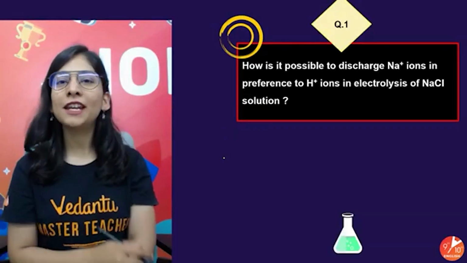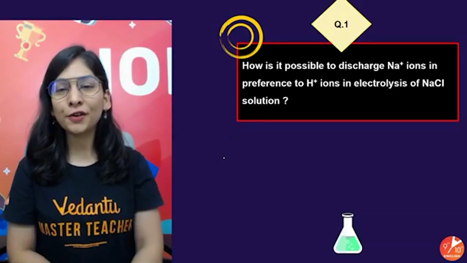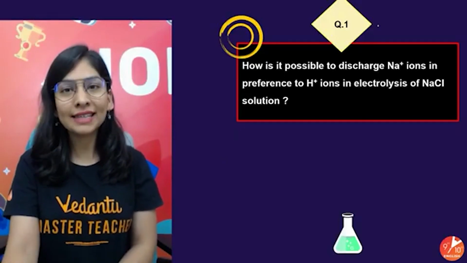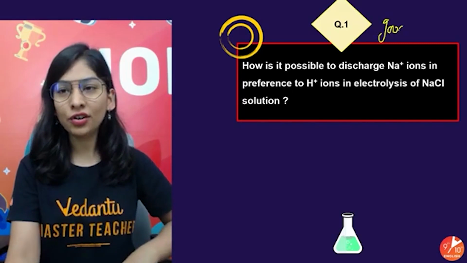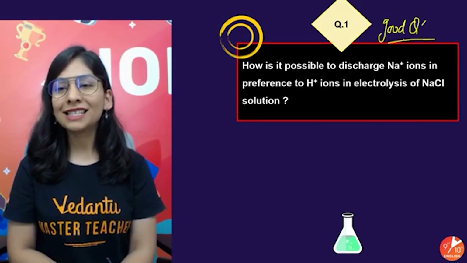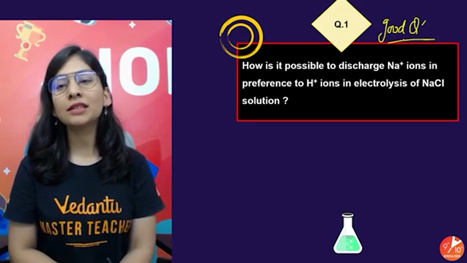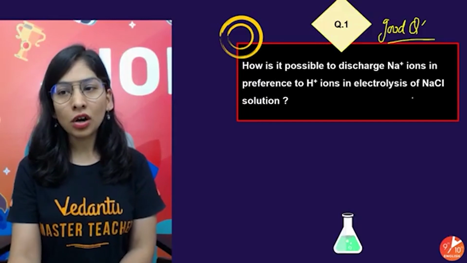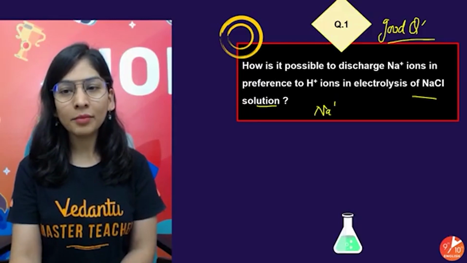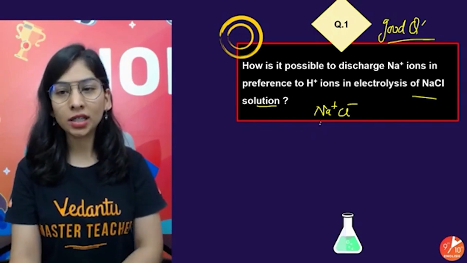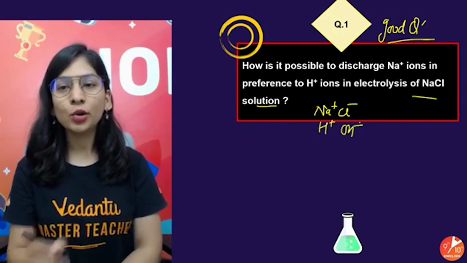Let me present the very first question right away in front of you. The question is quite interesting, I must say. This is a good question. How is it possible to discharge sodium ions in preference to H+ ions in electrolysis of NaCl solution? When I talk about NaCl solution, basically I'm having sodium ions and chloride ions. Solution means it's there in water, so I am having H+ and OH- ions.